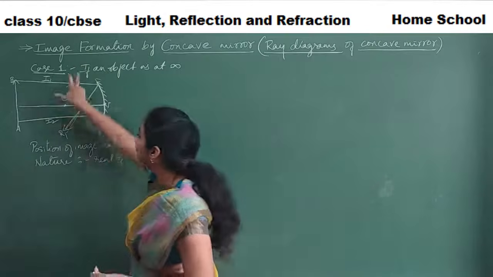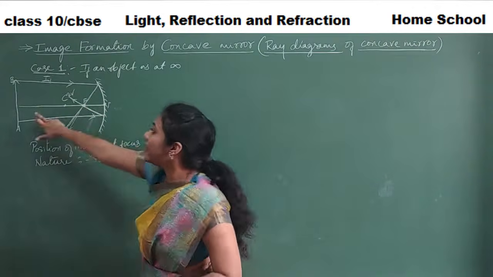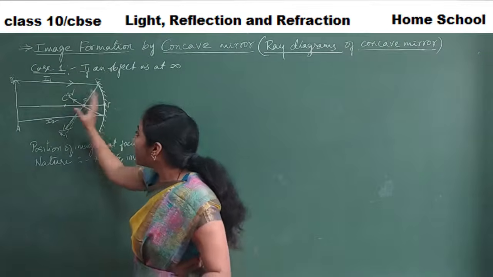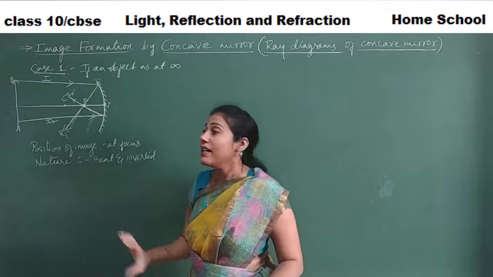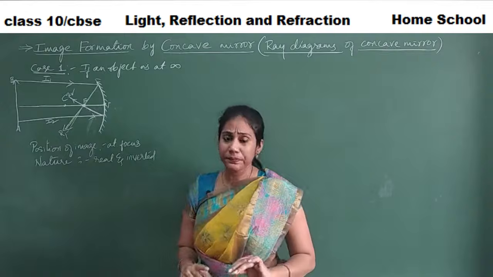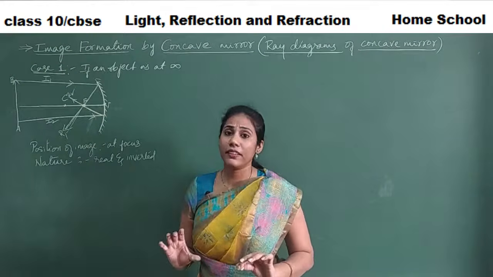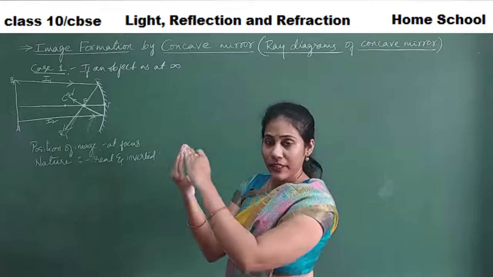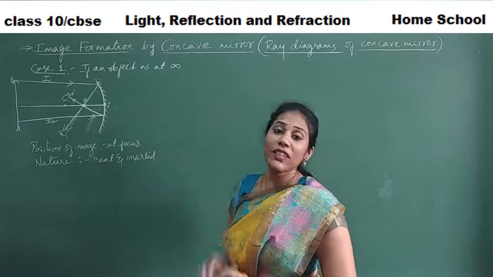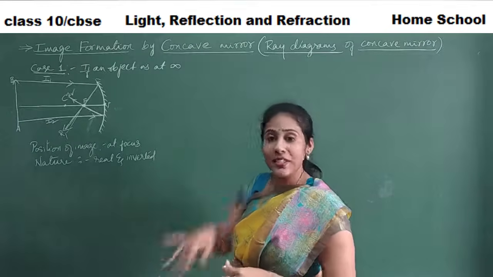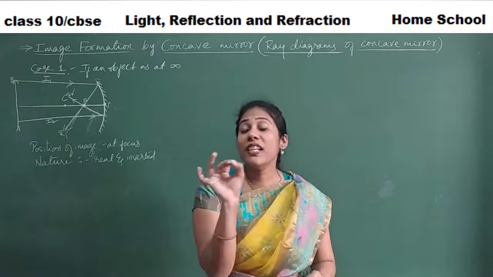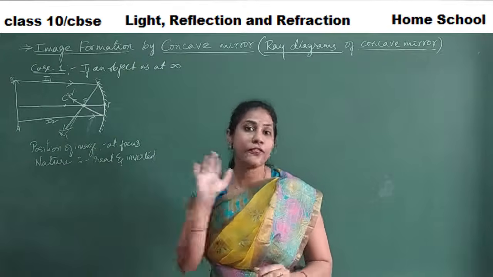But if you keep a screen at this particular point, the image can appear on a screen, because the image is forming in front of the mirror. Such an image is called real image. Real images are always inverted, guys. If you take a spoon, the front part of the spoon, and hold it in front of your face, you will appear inverted. Your head appears down. That's what we call inverted. Real images are always inverted. Virtual images are always erect. This point you fix in your mind.